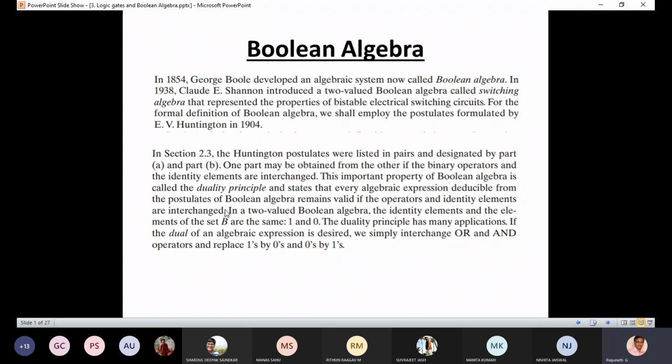There is a plus operator and the dot operator. The plus operator is used for logical OR operation, and the dot operator is used for logical AND operation. These operators are interchangeable.